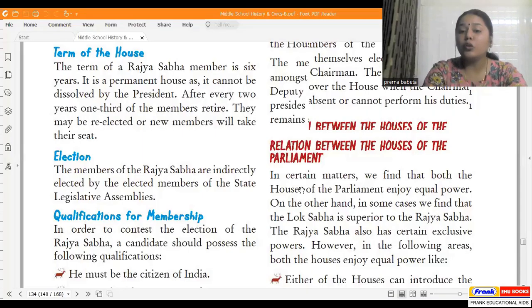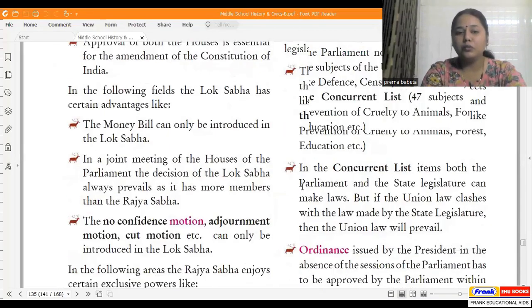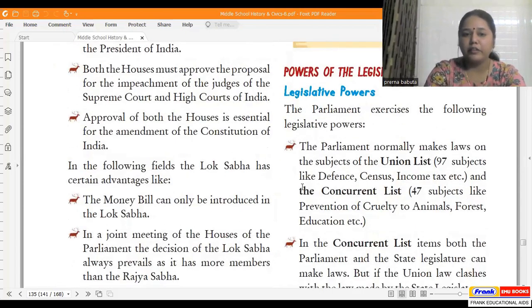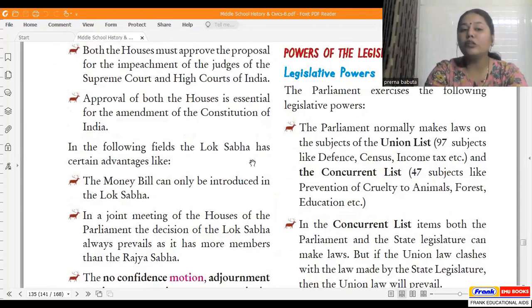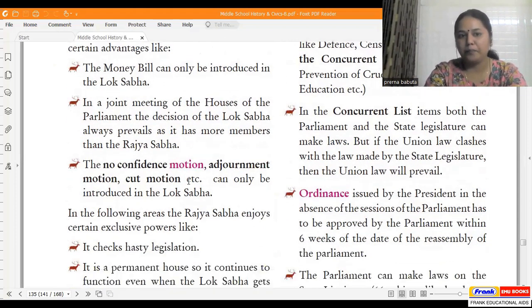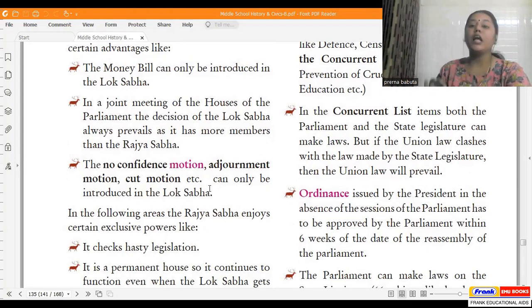Okay, so I want all of you to come on to page number 135. Now, in the following fields, Lok Sabha has certain advantages. First, the money bill can only be introduced in the Lok Sabha, not in Rajya Sabha. In a joint meeting of the houses of the parliament, the decision of the Lok Sabha always prevails. Why? Because it has more members than the Rajya Sabha. Then the no confidence motion, adjournment motion, cut motion, etc. These can only be introduced in Lok Sabha.